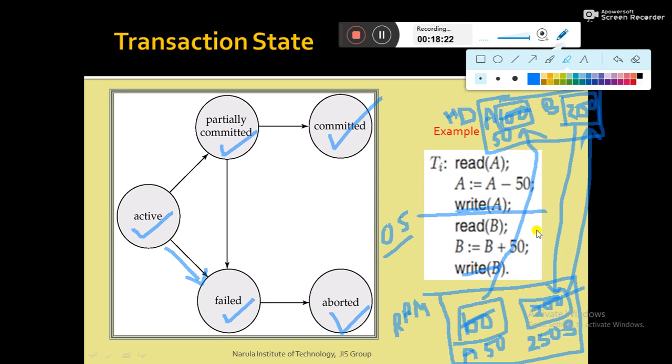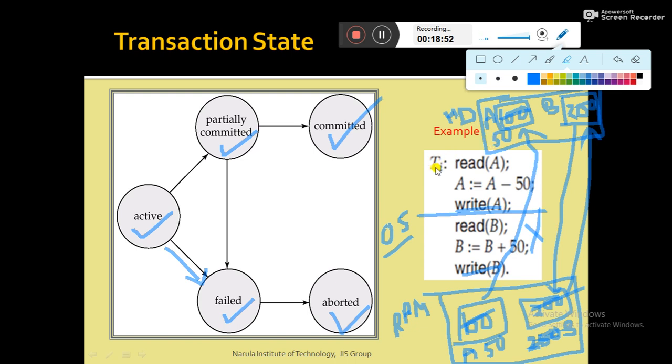Now this part has not been executed. A power failure occurred. So what happened? The update will not be performed over here, so there will be inconsistency. $50 is deducted. So to ensure the atomicity property, what do we have to do? We have to roll back. Rollback means we have to restore the database to the previous state. So we have to restore the database A and B to the previous state.